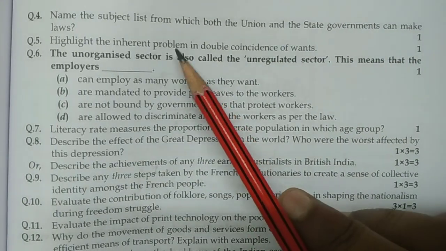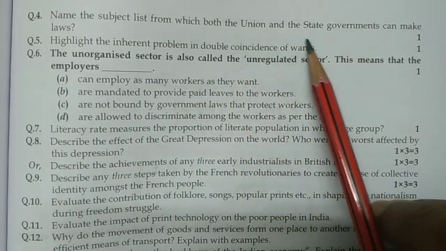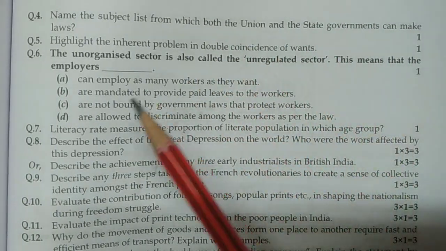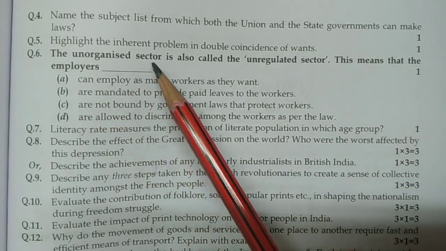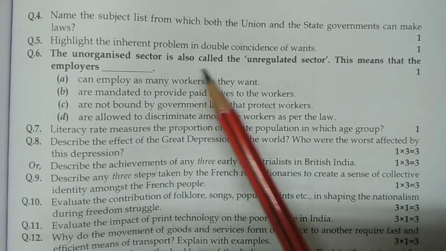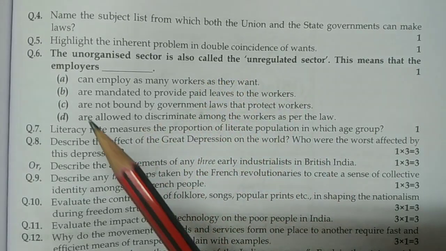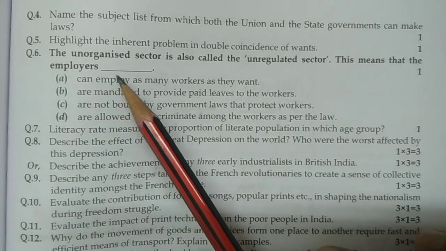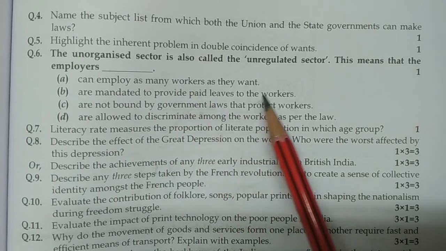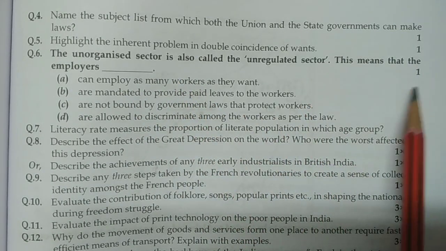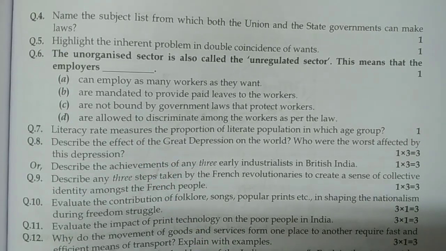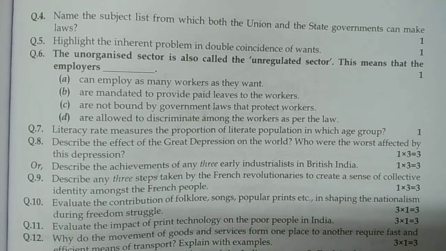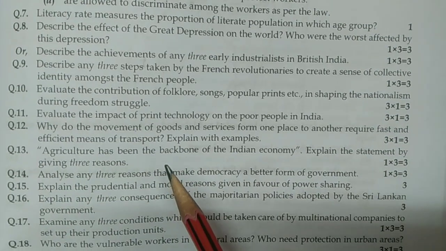Now the next questions are here. Name the subject list from which both the union and the state government can make laws. Question number 4. Now question number 5: highlight the inherent problem in the double coincidence of wants. Question number 6: the unorganized sector is also called the unregulated sector. This means that the employers... So you have four options, and you can choose any suitable answer.